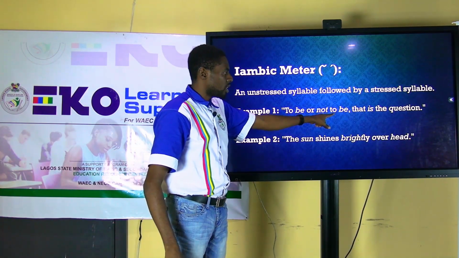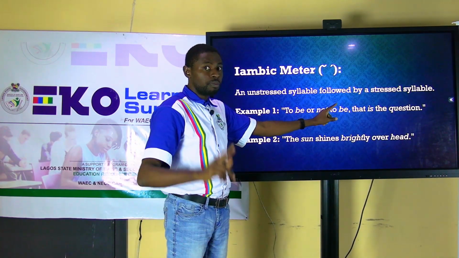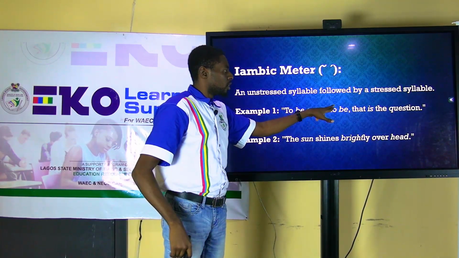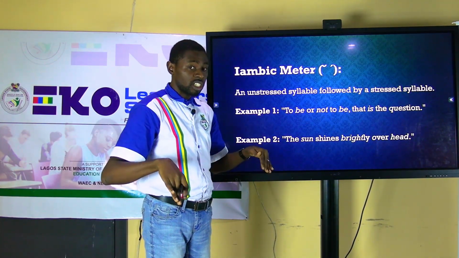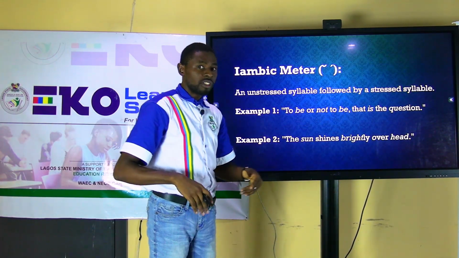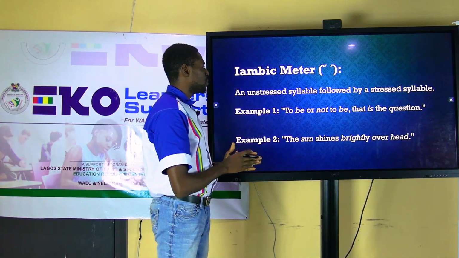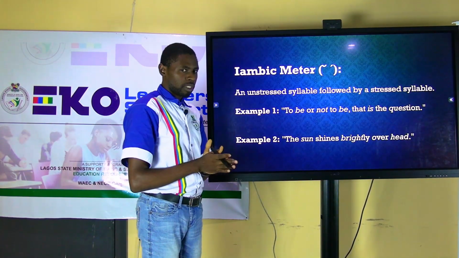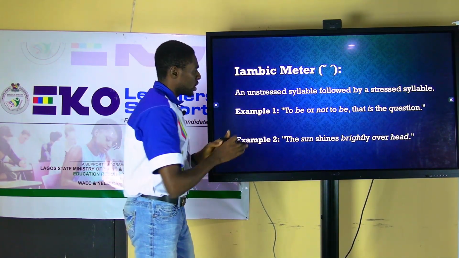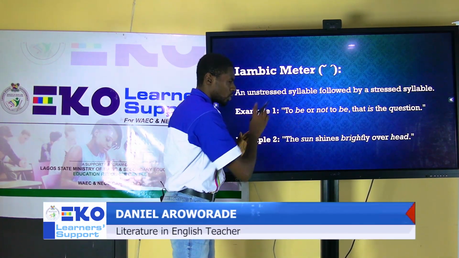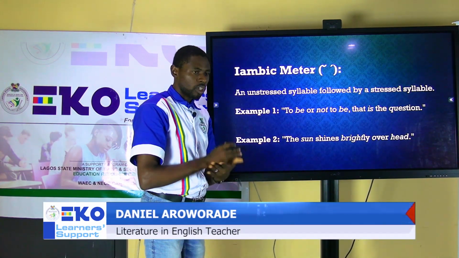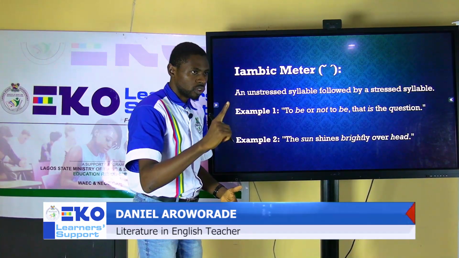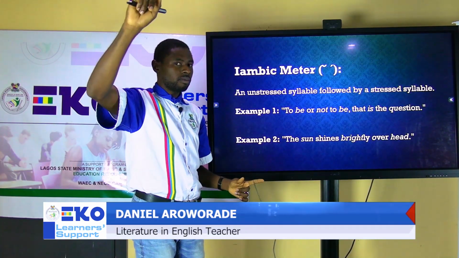The same thing happens here. To be. So for the to, we have an unstressed syllable, and for the be, we have a stressed syllable. This is a perfect example of an iambic meter. It is iambic because you have one unstressed syllable followed by one stressed syllable.